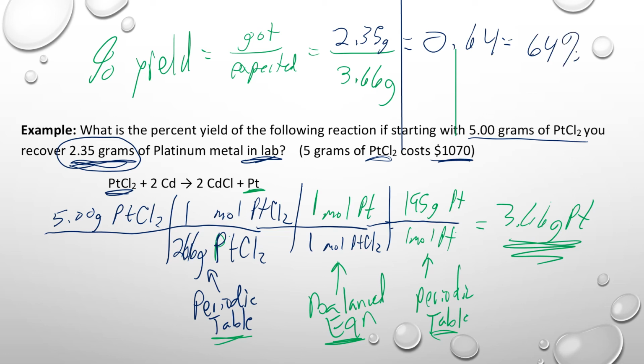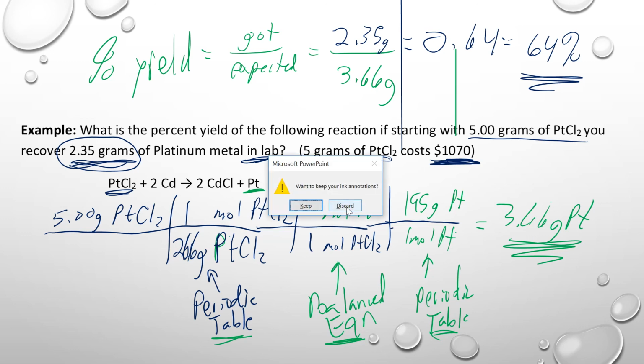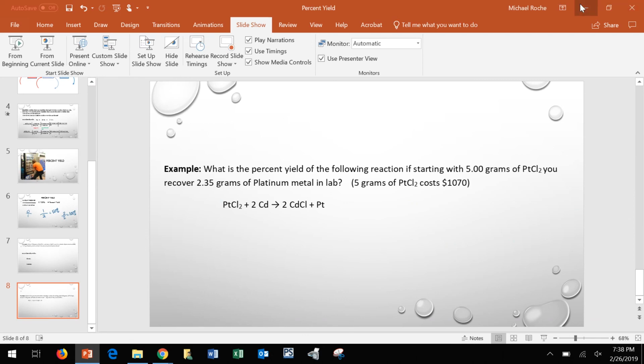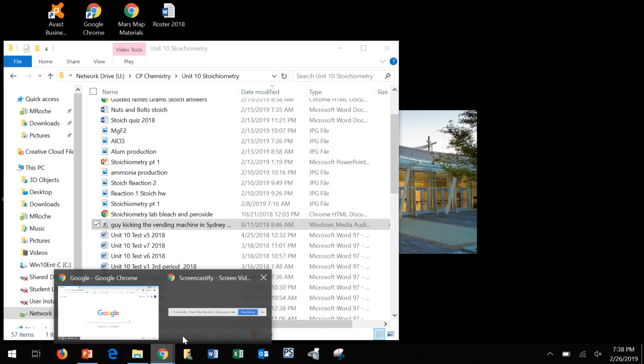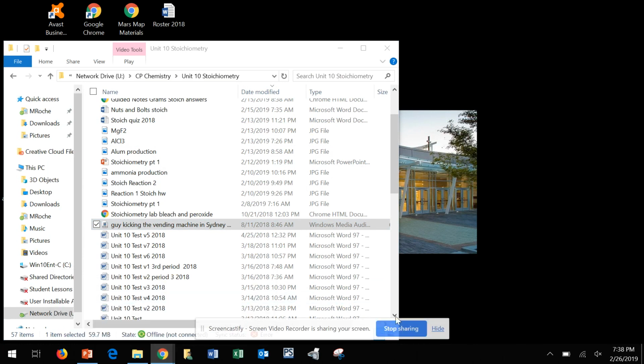So 64% of what you started with is what you got, which means 64% of that $1,000 is what you recovered, which is not a great yield. And that's why this is important. You're trying to figure out what your yield is. And yield in this case is talking about the yield as in the money that you get, as opposed to the yield of a car when you're going to let someone else get in front of you.